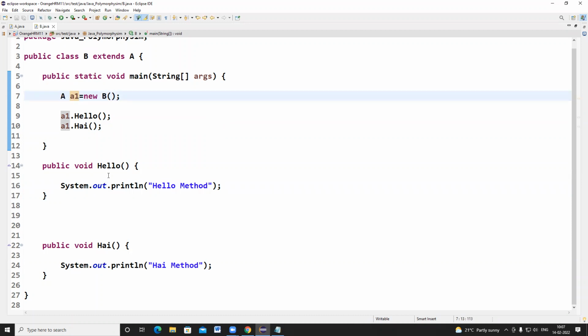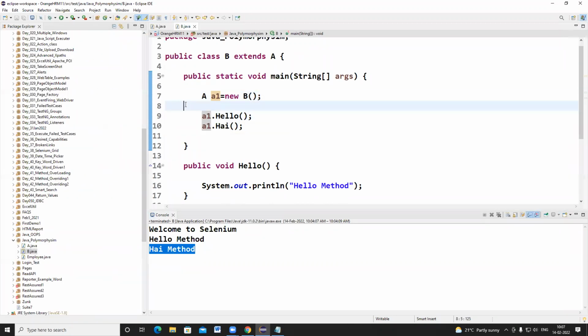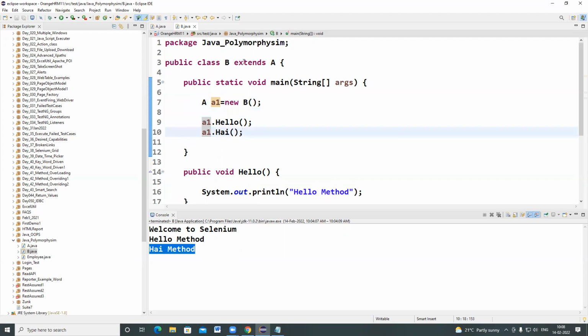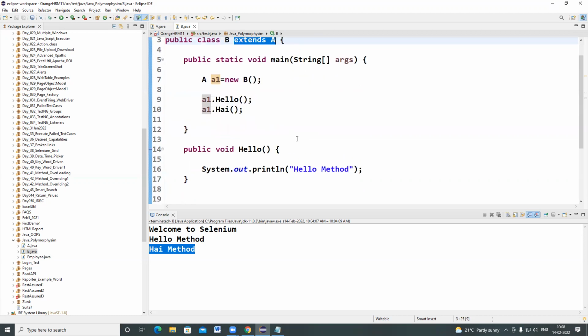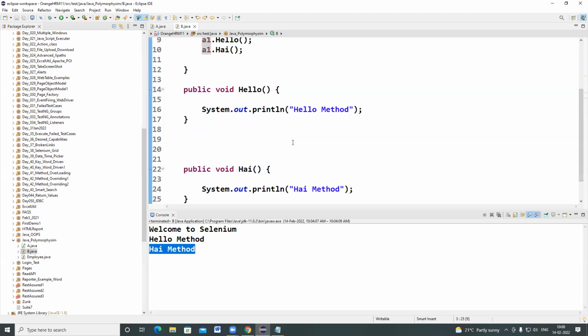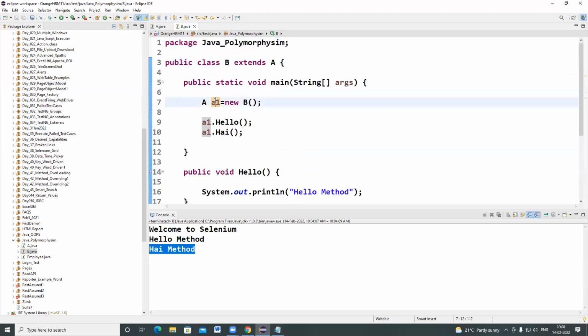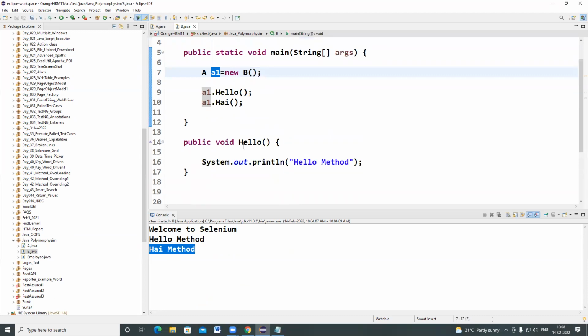So this concept we can call overriding. What does overriding mean? The same methods are present in the parent and child classes. Hello and hi methods are available in class A and class B. But whenever I want to implement those methods in the subclass by using extends A, I can override the base class methods, and through a reference variable we can call the required methods.